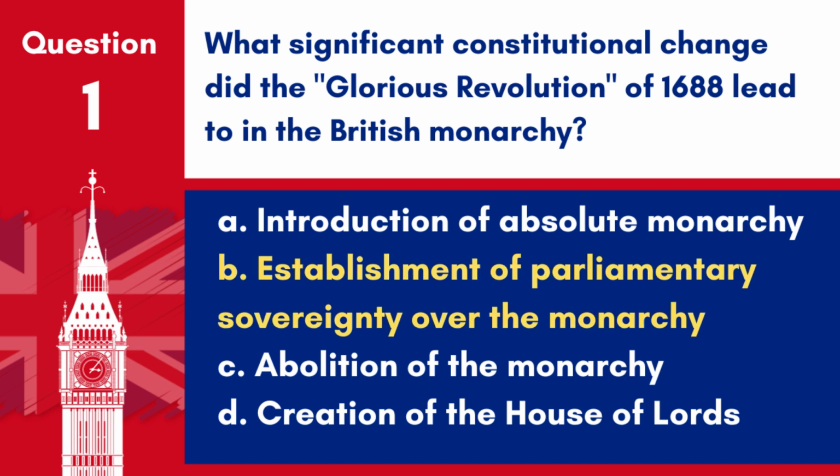Answer: B. Establishment of parliamentary sovereignty over the monarchy. The Glorious Revolution of 1688 led to a significant constitutional change where parliamentary sovereignty was established over the British monarchy.